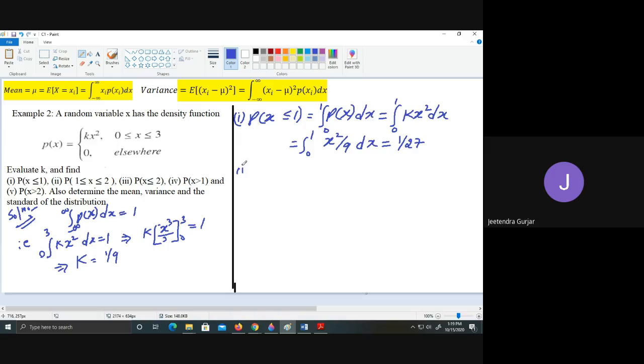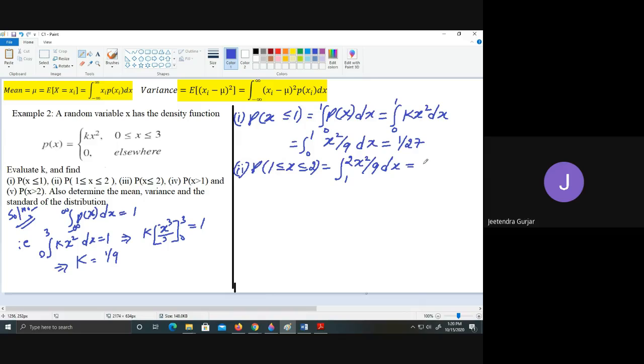Similarly, you can go to p of 1 less than or equal to x less than or equal to 2. The upper limit and lower limit they have given are 1 and 2. And p of x, no need to calculate, I will just take it directly as x square upon 9.